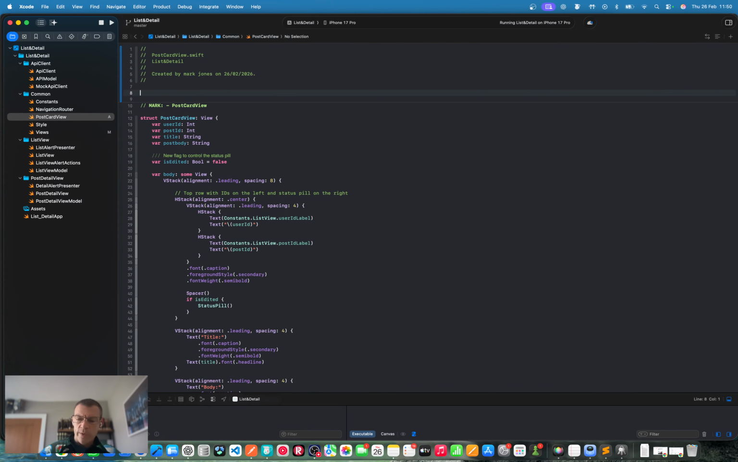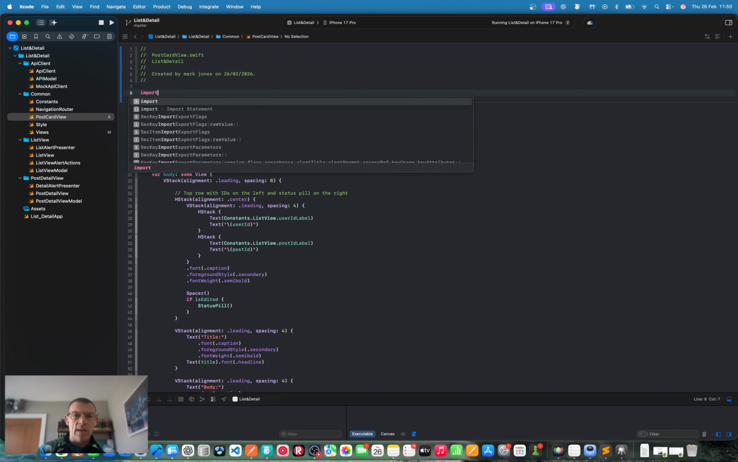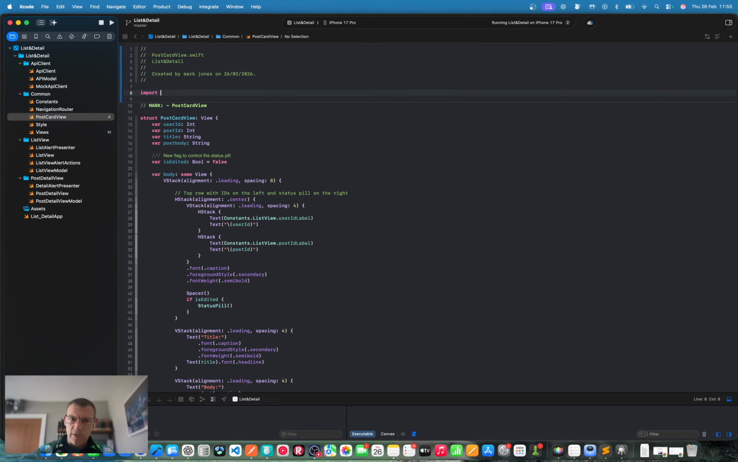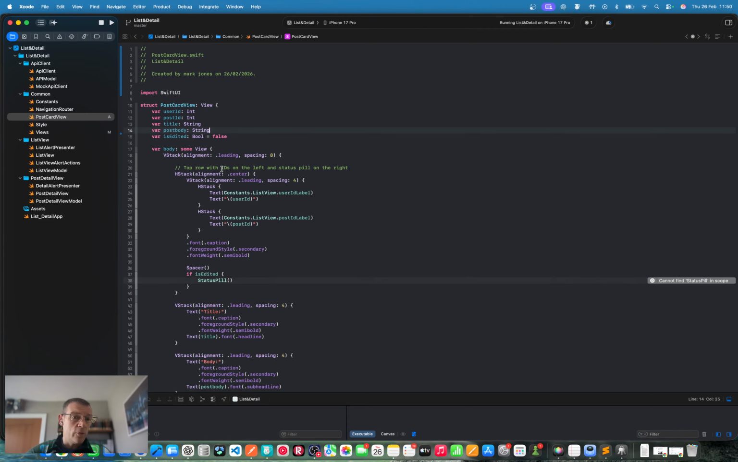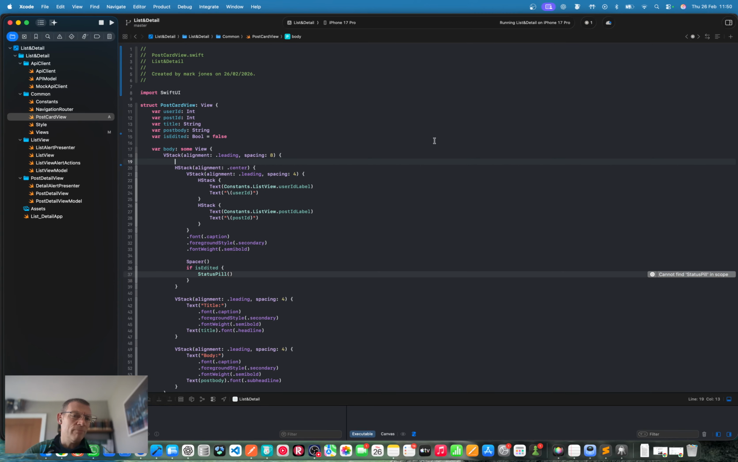Very good. We need an import, and it's going to be Swift, and it's going to be SwiftUI. Very good. Let's get rid of this marker. It's not needed. I'm going to get rid of these comments. So I think code should be self-explanatory. Top row with IDs on the left and status pill on the right. I'm going to move that out. What's the status pill problem here? Cannot find status pill in scope.